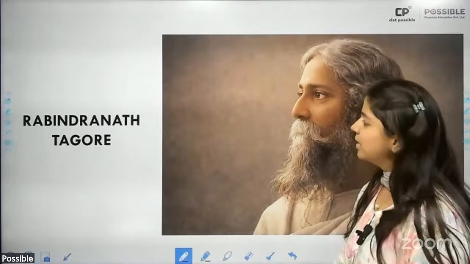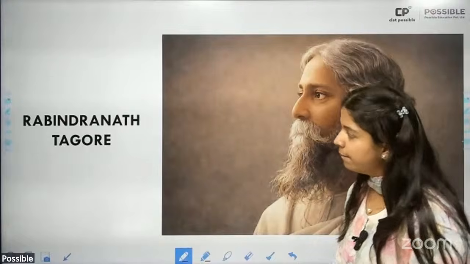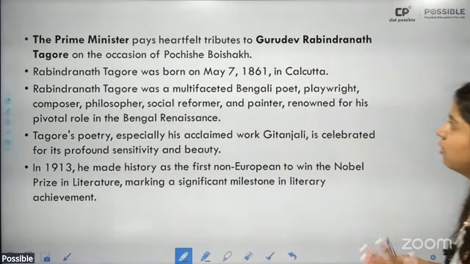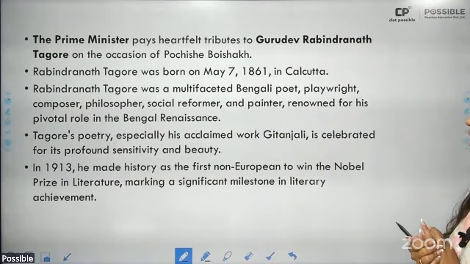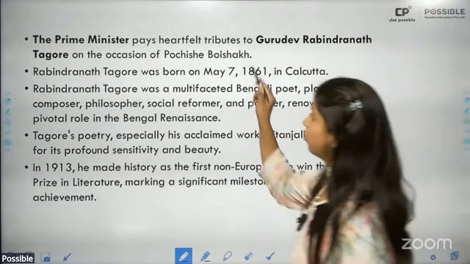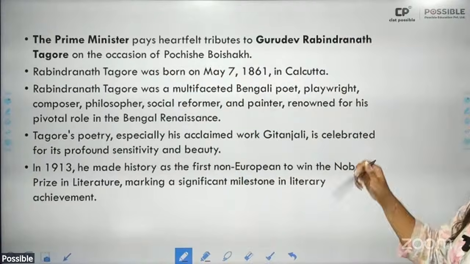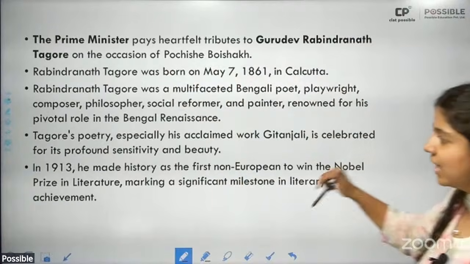Then we have personality for the month of May, which is Rabindranath Tagore. Very basics about Rabindranath Tagore that you have to keep in mind, that his birthday is commemorated as Poila Boishakh. Rabindranath Tagore, born on 7th May 1861 in Calcutta.